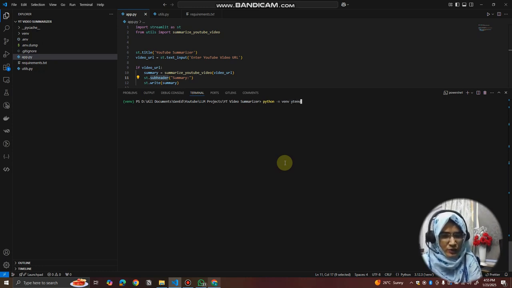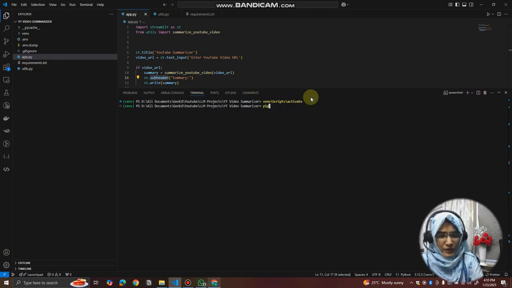It's totally up to you what name you give to your virtual environment. I already created the virtual environment, so I will not run this command. After that, I activate the virtual environment through this command, Scripts activate. As soon as I run it, I get the virtual environment name written before the location of the project.